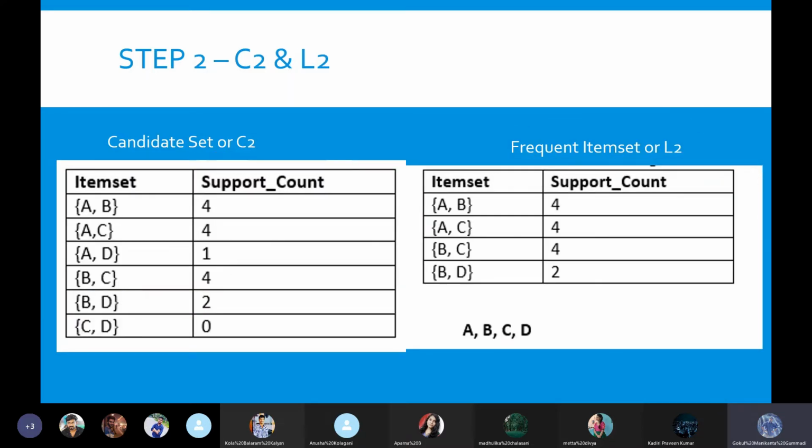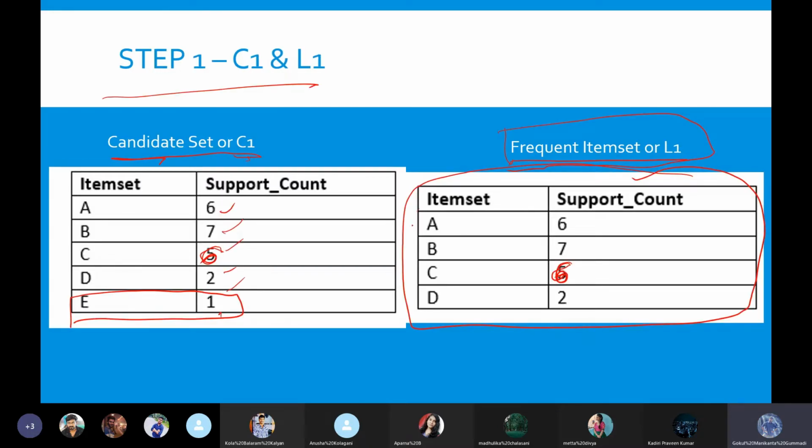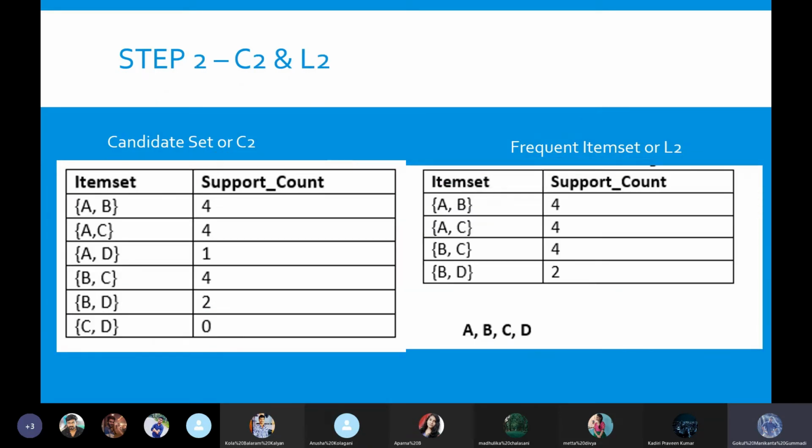So if we go to step 2, here we will be trying out combinations. How many elements do we have here? We have A, B, C, D. So 4. If we take 4 items and place each 2 of them together, there will be A and B together, AC, AD, BC, BD, and CD. That means there are a total of 6 different combinations which we can find with these 4 elements.